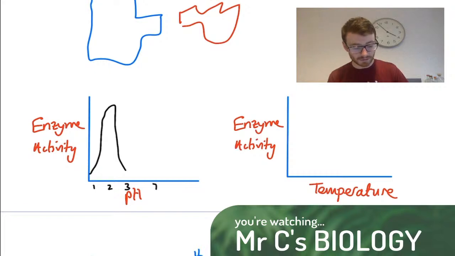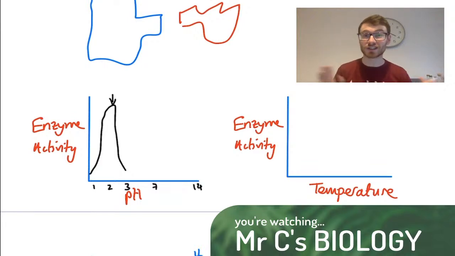Whereas if we go up to something more like 7 or even a pH 14, something that would be alkali or basic, that's where the enzyme's going to struggle. So we can see here, where does it work best? What's its optimum pH? Well, it's just around 2-ish. Whereas if we go any more than 3 or any lower than 1, then it's not going to work at all. And so most enzymes will have this optimum pH where they will work.